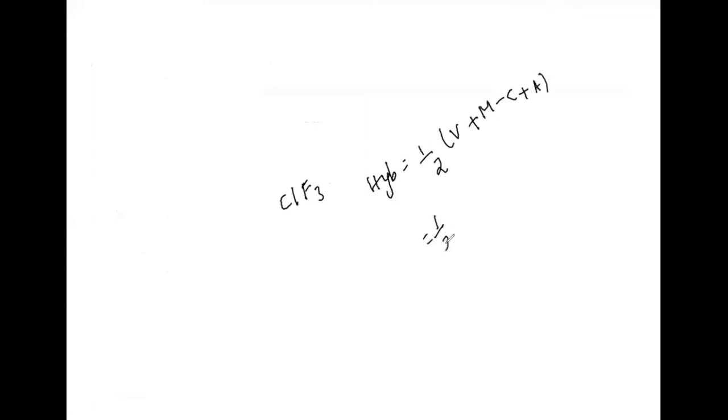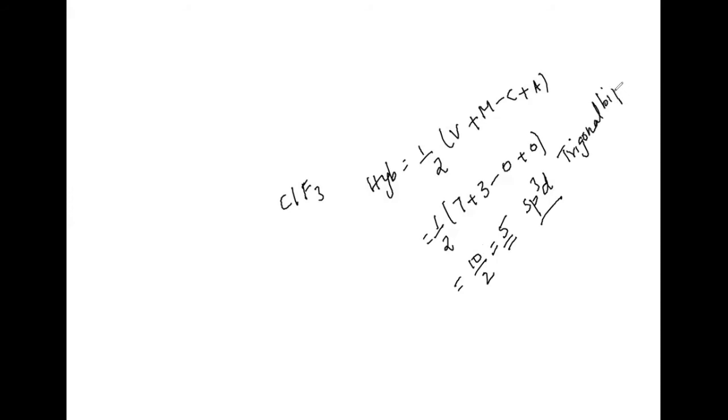Here we can take 1 by 2. The valence electrons are 7, the number of monovalent atoms is 3, no cation, no anion. That is 10 by 2, which comes to 5. Five means what hybridization? sp3d hybridization. When sp3d hybridization is there, we can consider a trigonal bipyramidal geometry.